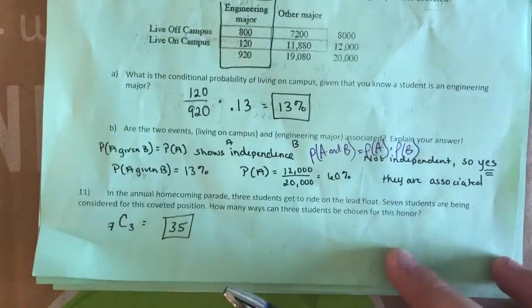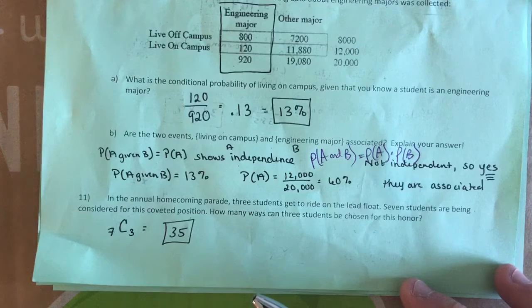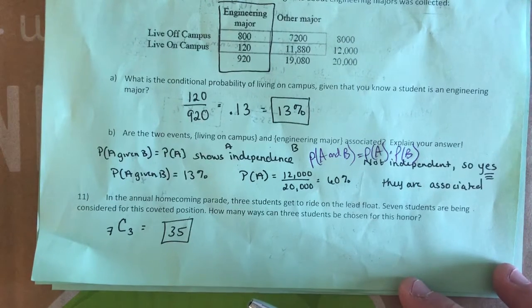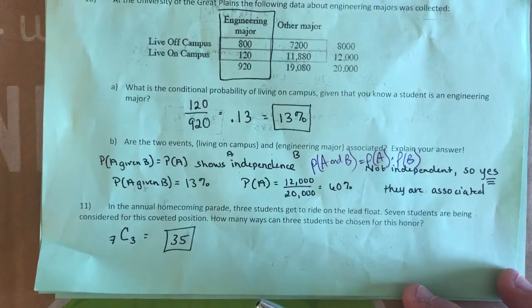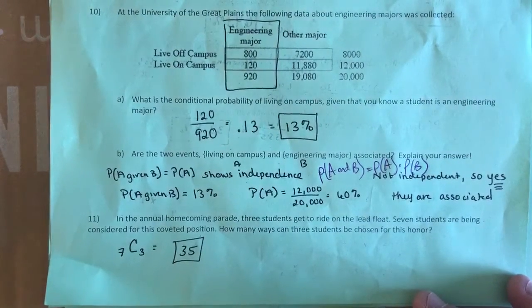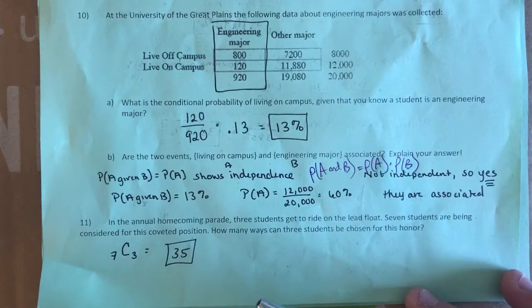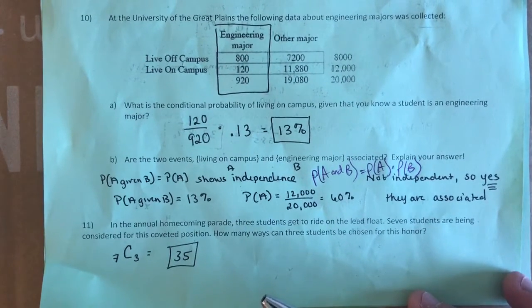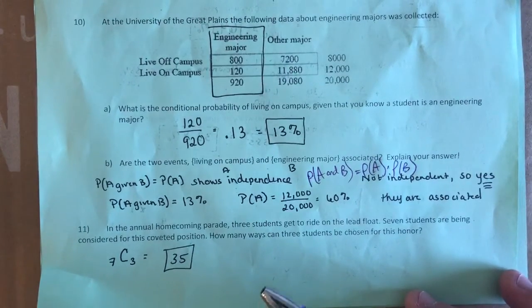Number 11, annual homecoming parade. 3 students get to ride the lead float. 7 are being considered for the coveted position. How many ways can 3 students be chosen for this honor? So first think, does order matter? And I would say no, because it's just people riding on the float. Nobody's in a certain position, nobody's first, second, or third, anything like that.